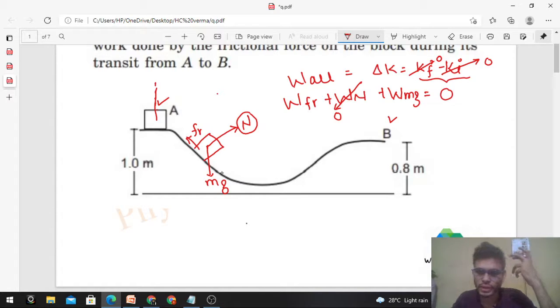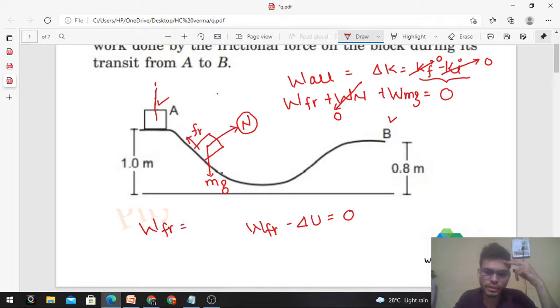So what we are getting is work done by friction plus work done by mg. You can write work done by mg as minus of change in gravitational potential energy, because mg is a conservative force. That is equal to 0. So from here you will get the work done by friction as change in gravitational potential energy, delta U, which is mg delta h. So you can see everything is given. M is given 1 kilogram, g you can take to be 10, into delta h, h final minus h initial. So this is your h initial.